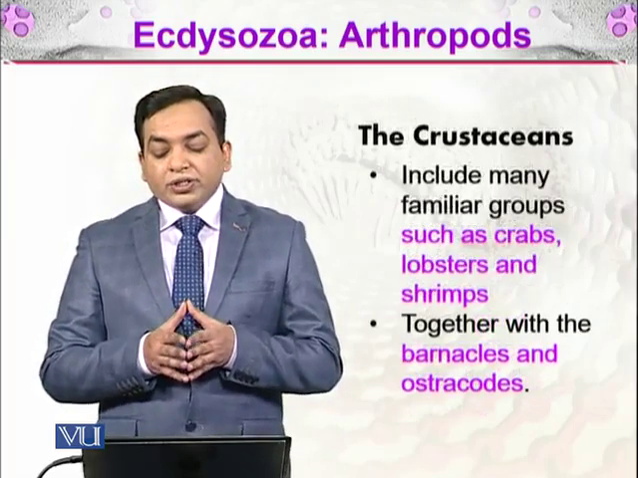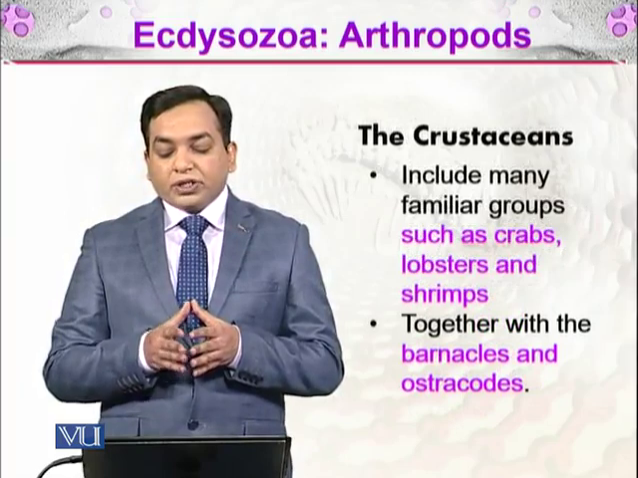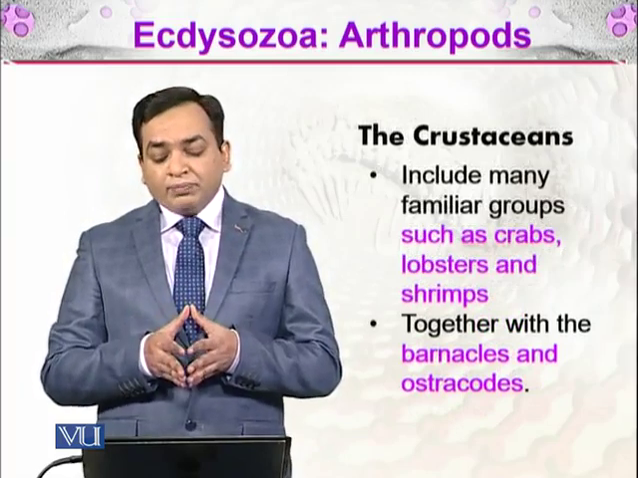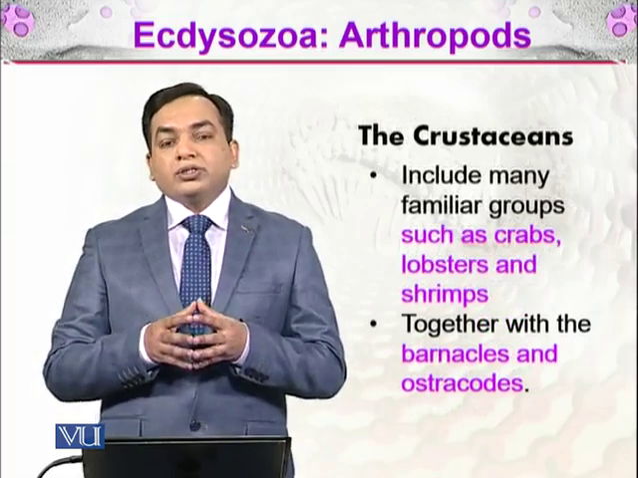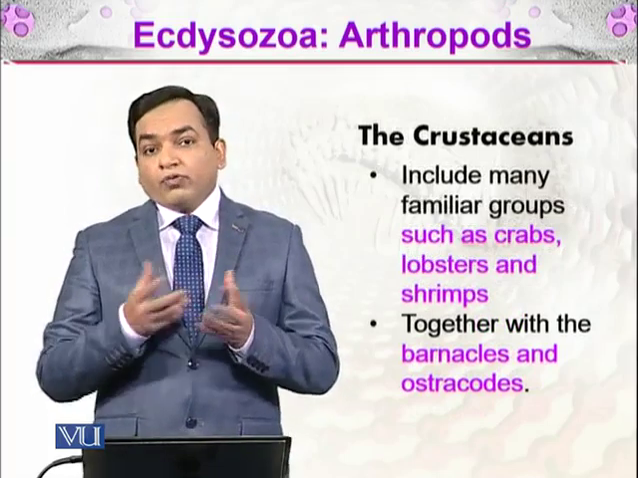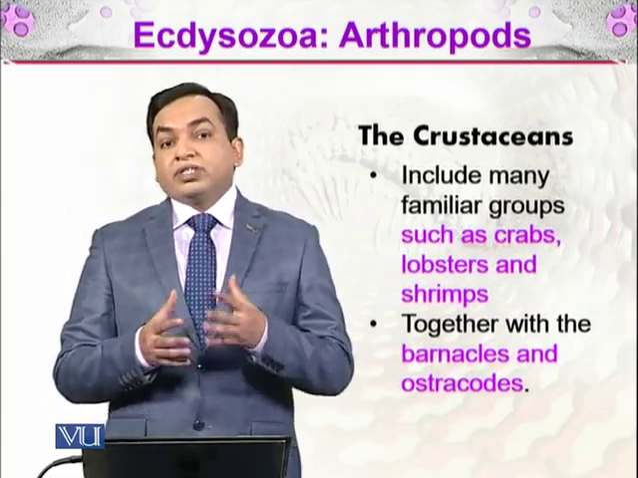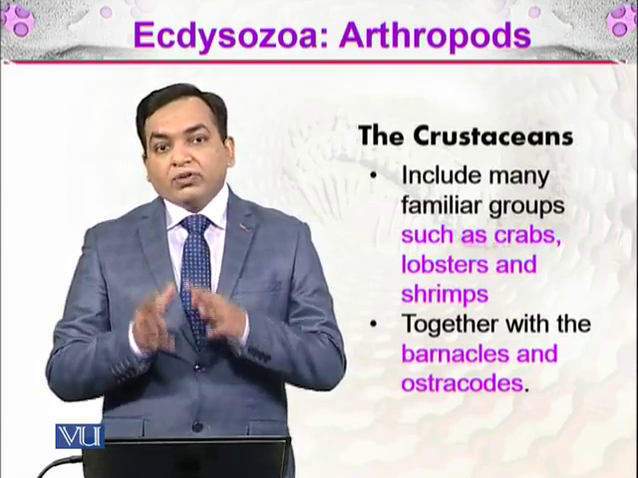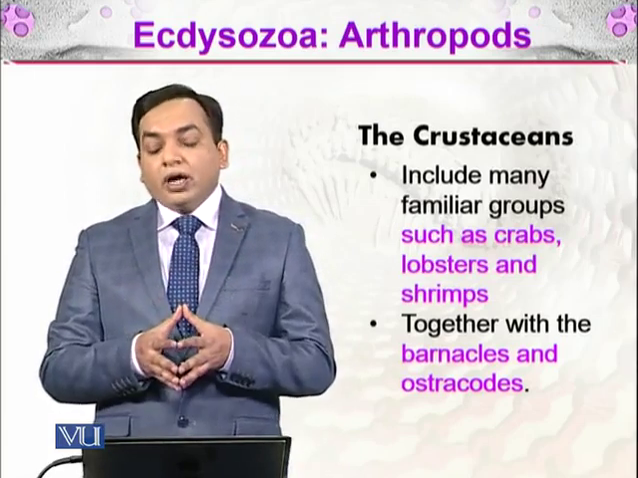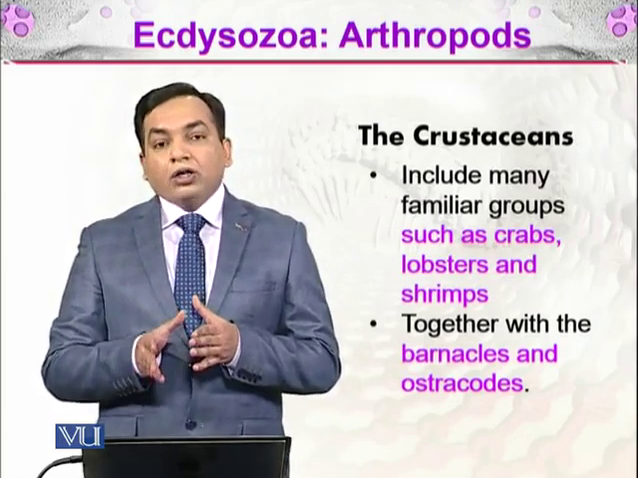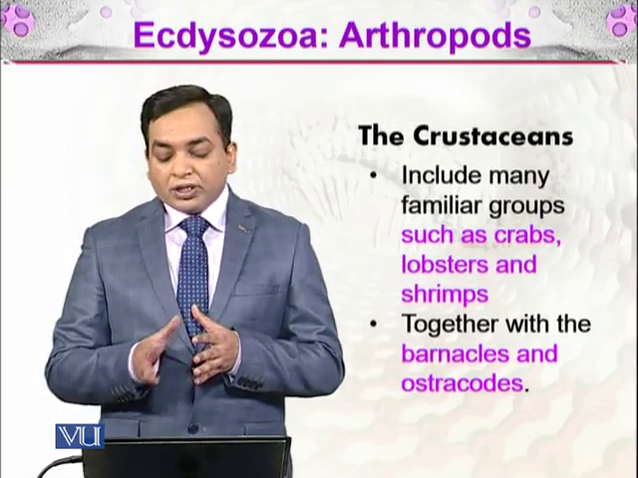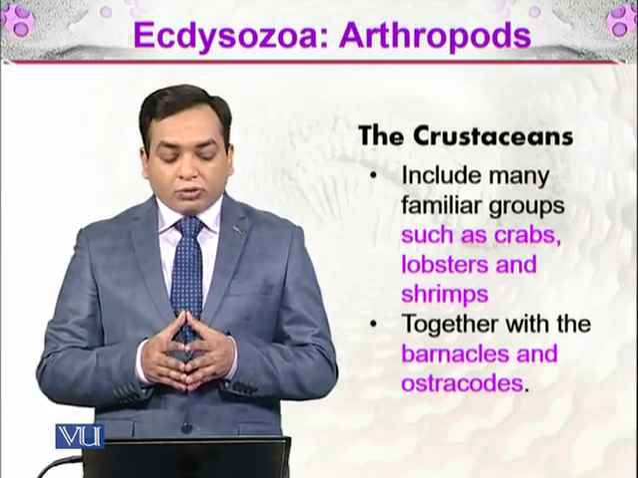And the crustaceans include many familiar groups such as crabs, lobsters, and shrimps. These are the crustaceans, which people normally think of as the insects of the sea. But that is very crude language. We cannot say that. But these are the crustaceans, and they also include other groups of organisms like barnacles and ostracods.